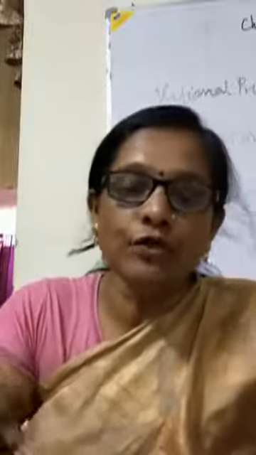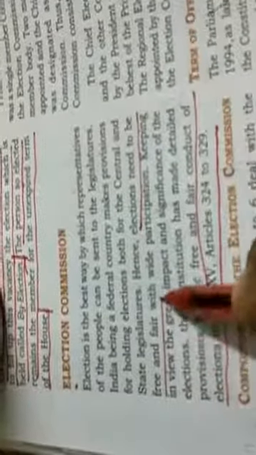Okay. Now all of you see in the book and underline. See election. From here you have to underline. First paragraph. Elections need to be free and fair with wide participation.